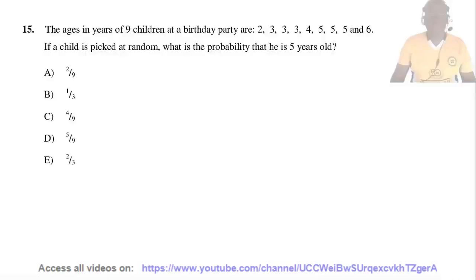Question 15. The ages in years of 9 children at a birthday party are 2, 3, 3, 3, 4, 5, 5, 5, and 6. If a child is picked at random, what is the probability that he is 5 years old? The number of children that are 5 years old are 1, 2, 3. The total number of children is 9. So the probability is 3 divided by 9, which equals 1/3. So the answer is B.